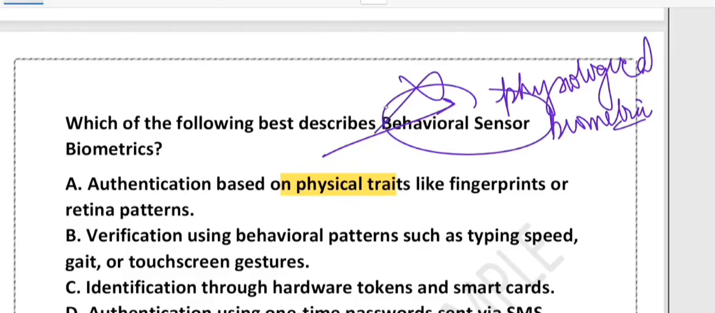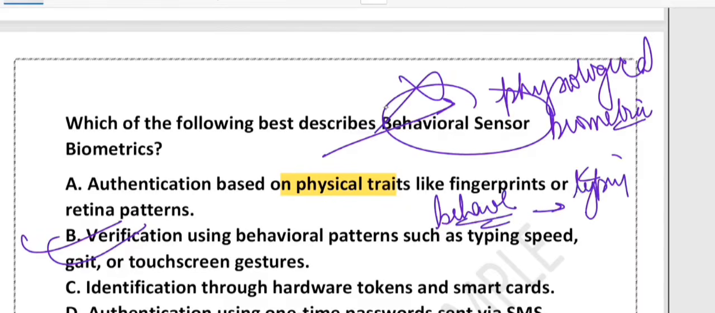What about option B? This is correct. Why? Because behavioral biometrics looks at how you behave. Your typing rhythm, how you swipe on your phone, or even how you walk. These patterns are unique and very hard to copy. So that is how the verification is done, using the behavioral pattern.